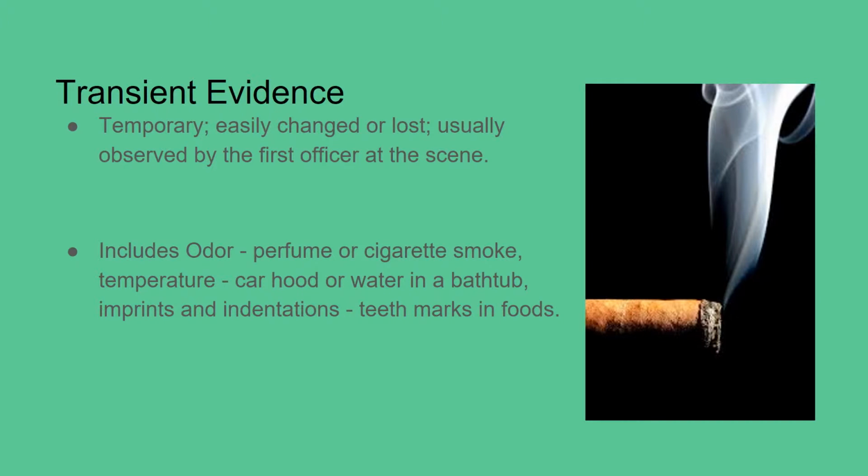Transit evidence. Transit evidence is very temporary evidence. This type of evidence is easily changed or lost. Usually, it's observed by the first officer at the scene. This includes odors such as perfume or cigarettes, temperature, like the car hood or the water in the bathtub, and imprints and indentions, like teeth marks in foods.